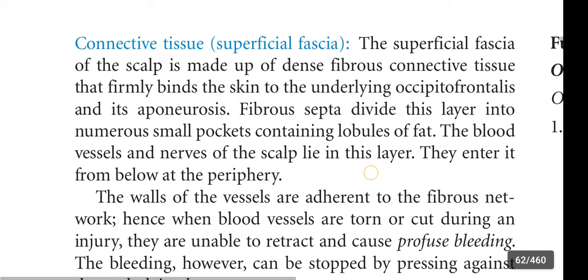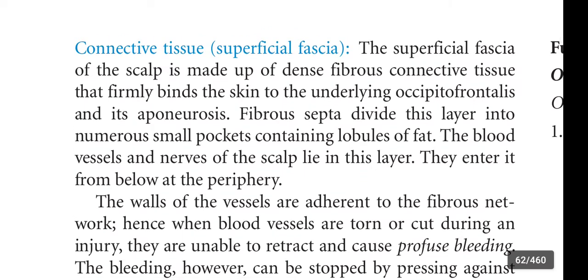Once again, connective tissue, also called superficial fascia. The superficial fascia of the scalp is made up of dense fibrous connective tissue that firmly binds the skin to the underlying occipitofrontalis and its aponeurosis. Fibrous septa divide this layer into numerous small pockets, containing the lobules of fat.